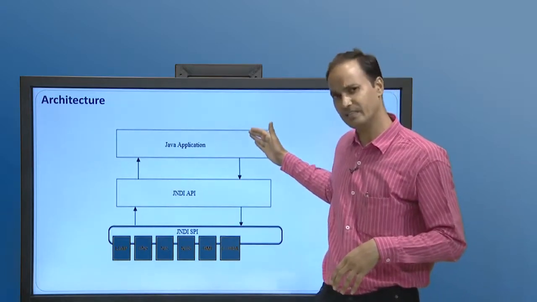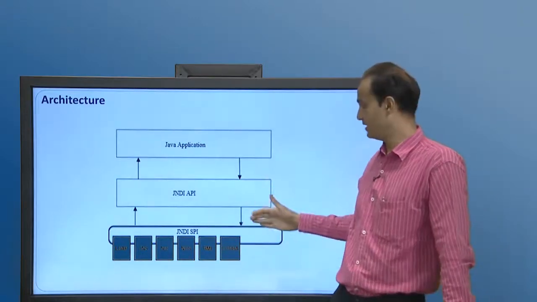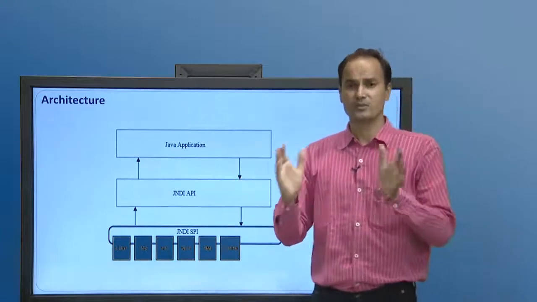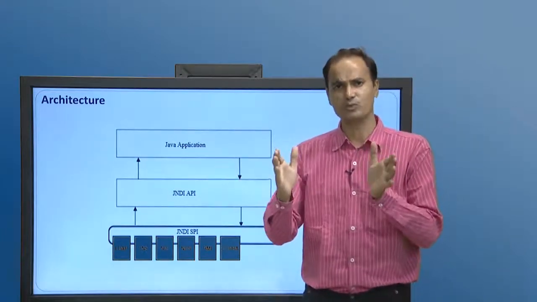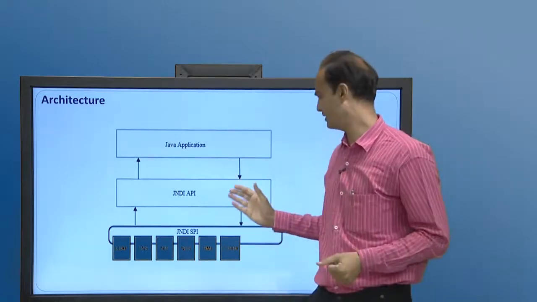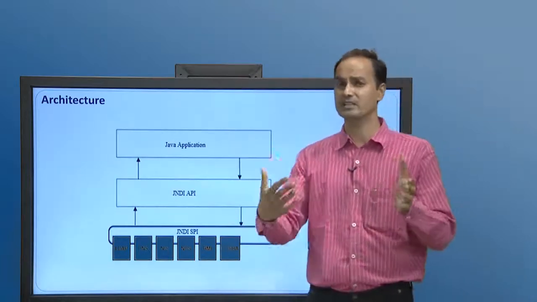At the first stage there is the Java application, second is the JNDI API, third is the JNDI SPI. SPI stands for service provider interface. So how is this architecture going to work?